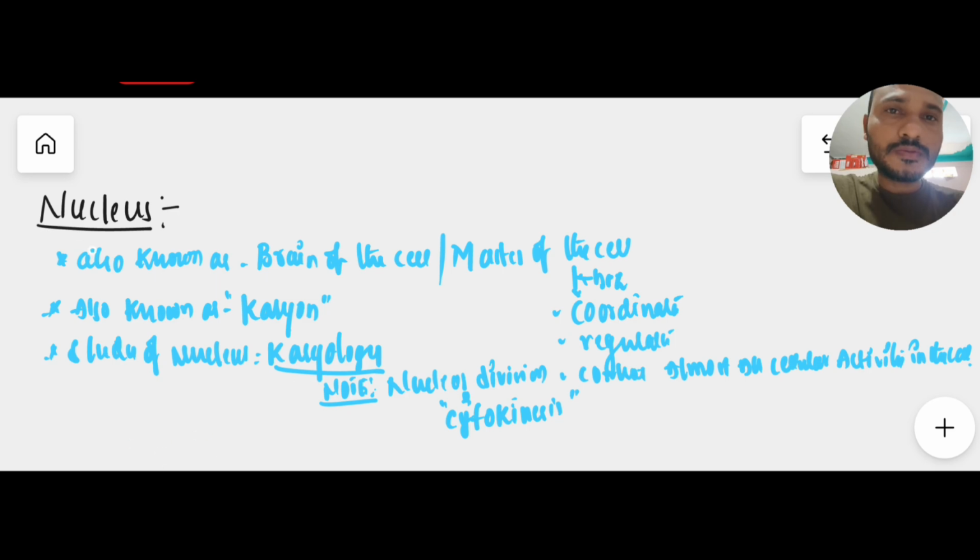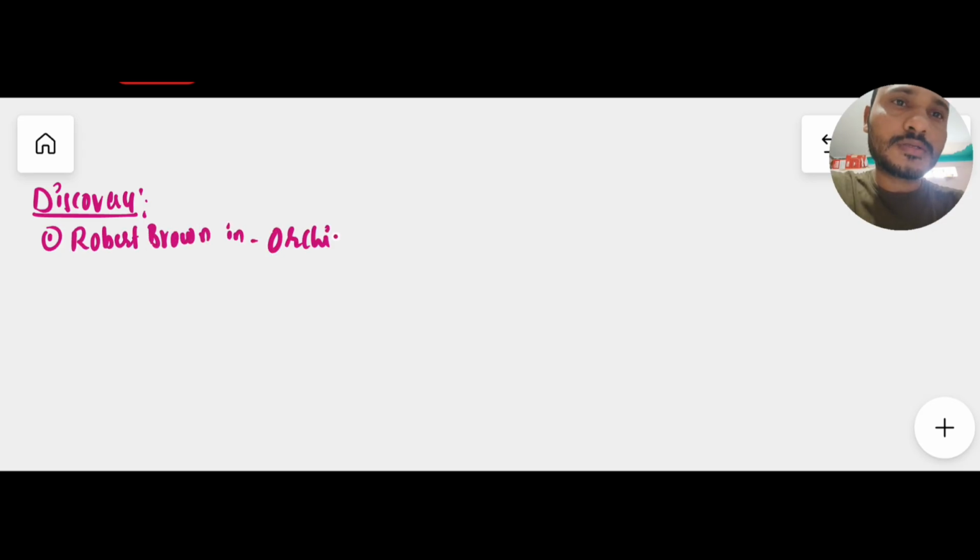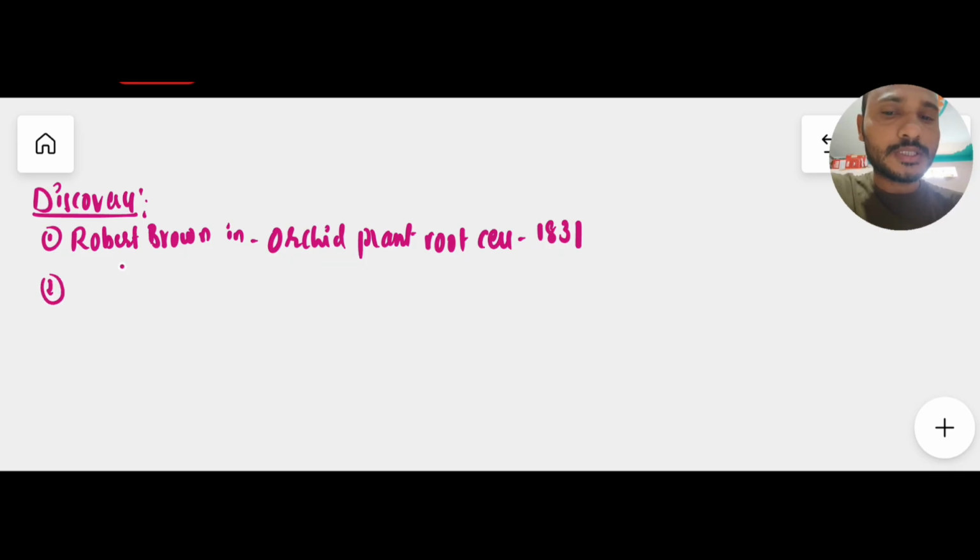Now we move on to the discovery of the nucleus. The first discovery of the nucleus was made by Robert Brown in the orchid plant, in orchid plant root cells, in 1831. And one more scientist we need to discuss is Hammerling.